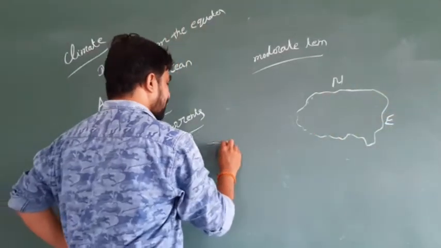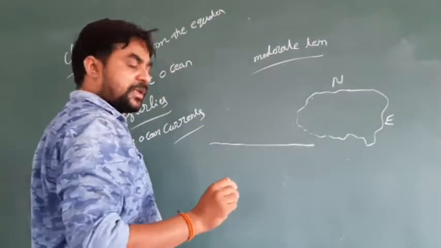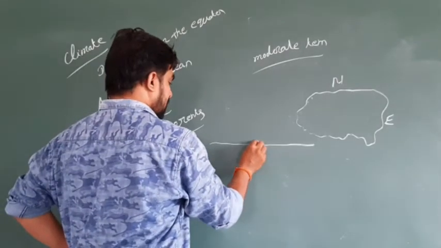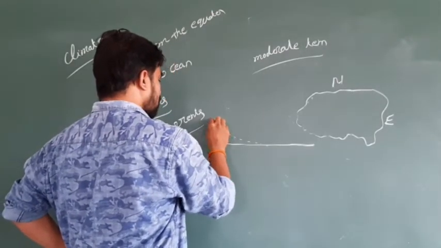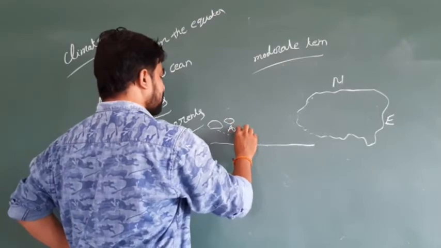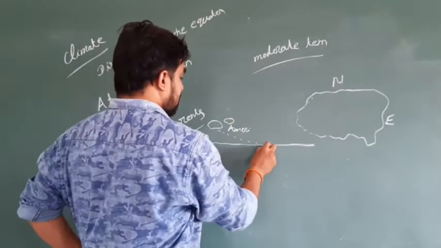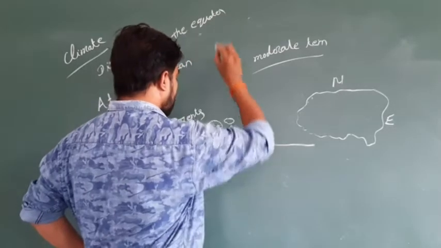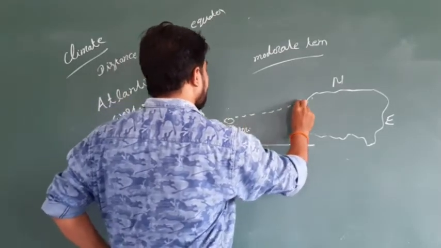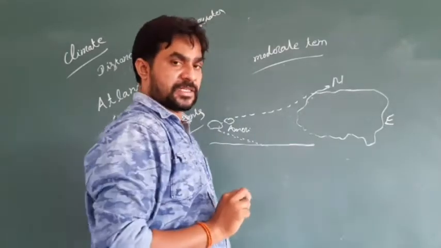If we take an example here, we have the equator. These are the warm ocean currents. First it blows to the American continent. These are the warm ocean currents. They start from the equator and go to the American continent. Again it goes towards the northern side of Europe.